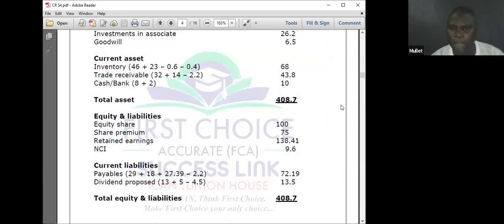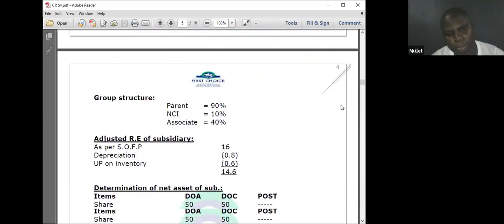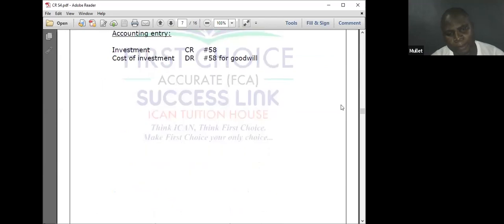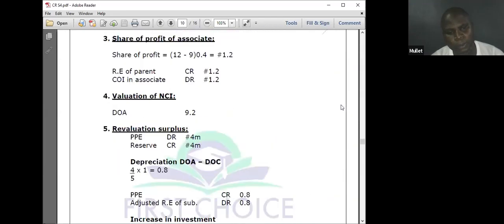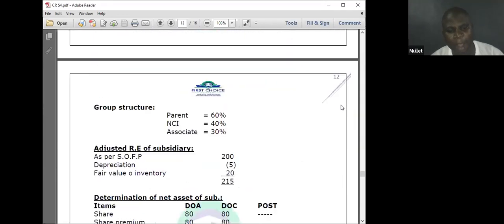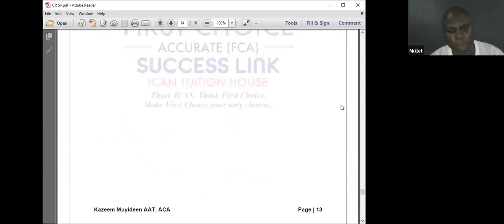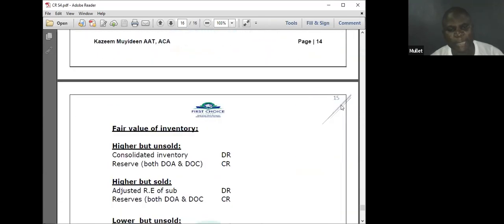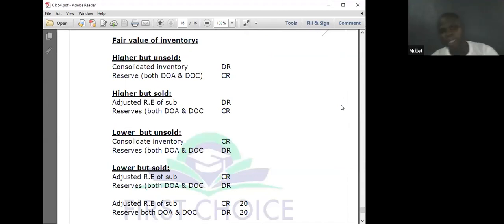Now, this is Eva. Let me go to the additional information to show you what I'm saying. I've listed it out for you to see: the fair value of the inventory, higher but unsold, higher but sold, lower but unsold, lower but sold. They will put it to you in the question.